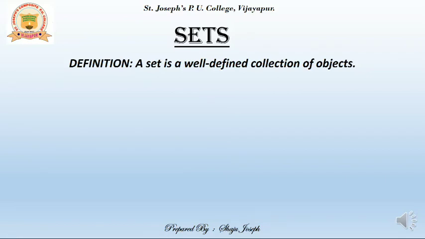Suppose if I talk about one of the finest writers in the world, then we may not expect everybody to say the same answer because each person will have a subjective opinion. One person may give us the answer of a different writer, another one will name us a different one. Some may say Shaw was a good writer, another person may come up and say that Emily Bronte was a good one. So each one will give us a different answer. In that case, the collection is not called as well defined.